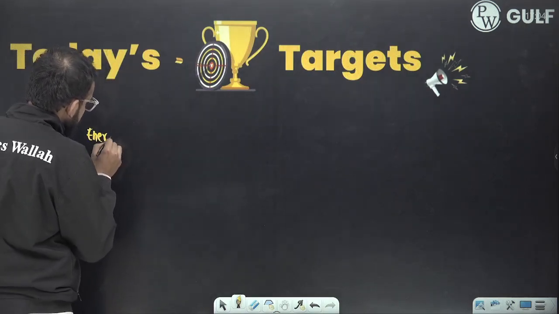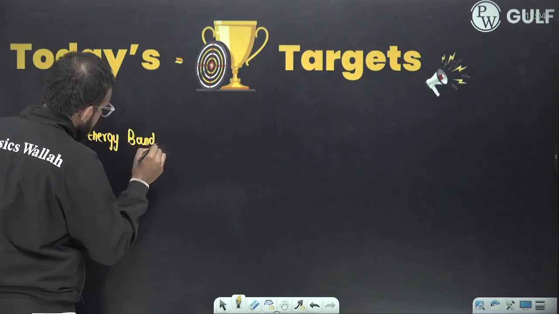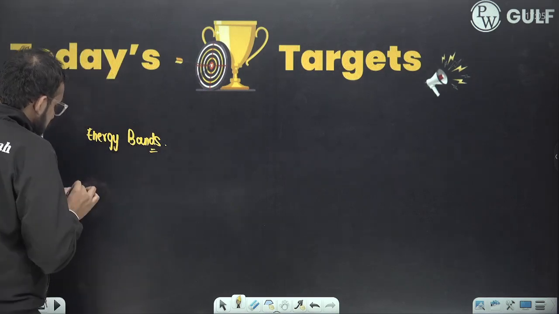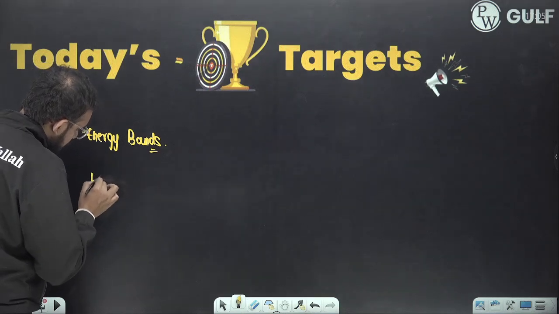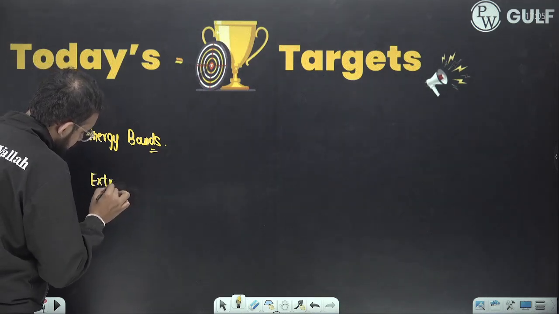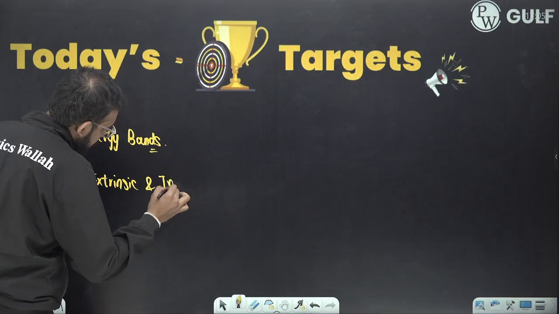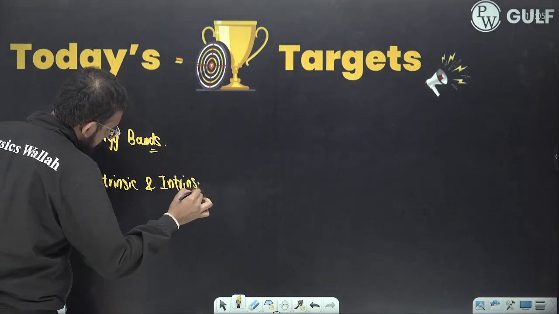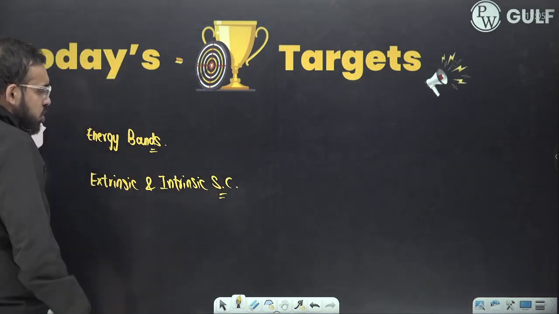We need to discuss energy bands in solids first. Then we are going to discuss intrinsic and extrinsic semiconductors.